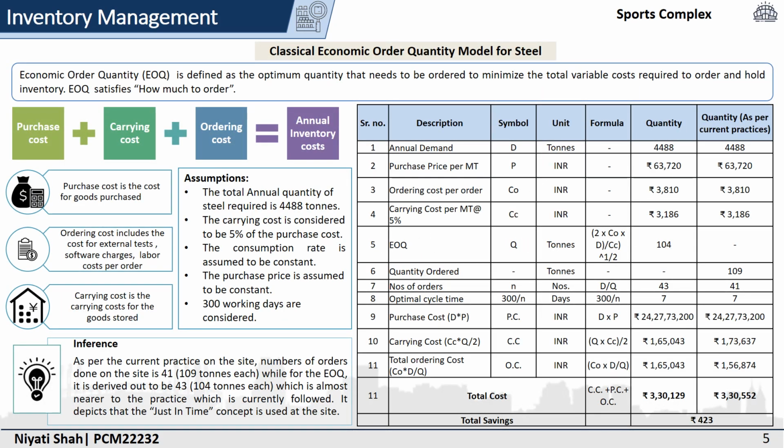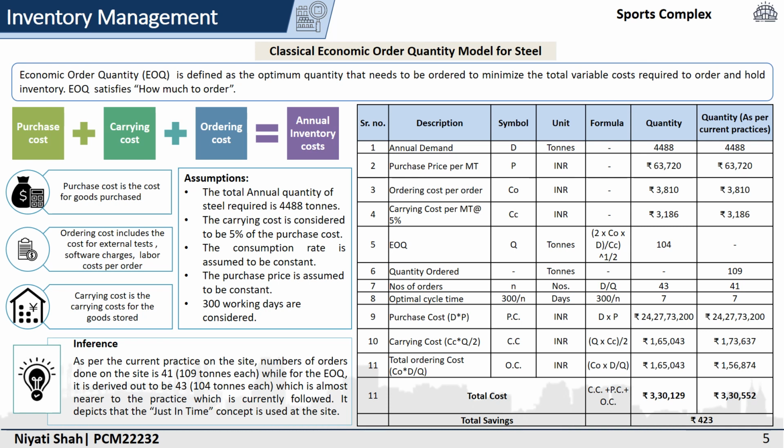Talking about inventory management, it is important to ensure that there are enough goods on the site to meet demands without creating any kind of excess inventory. For that purpose, the model which has been studied is the classical economic order quantity model, and it has been studied for steel. Economic order quantity is defined as the optimum quantity which needs to be ordered to minimize the various variable costs associated with holding and ordering the inventory. So basically, EOQ makes the decision regarding how much to order.